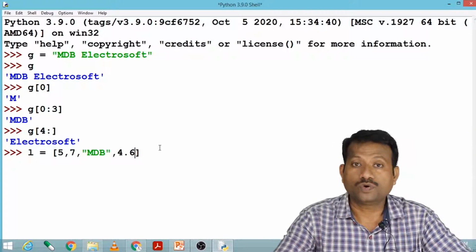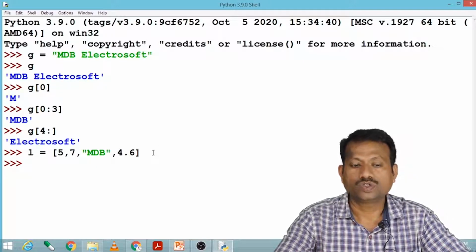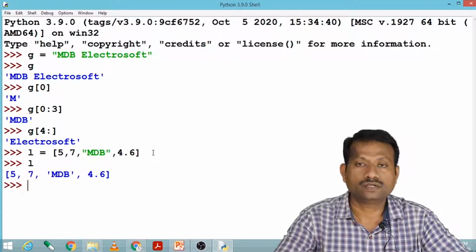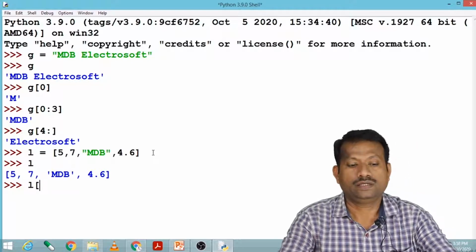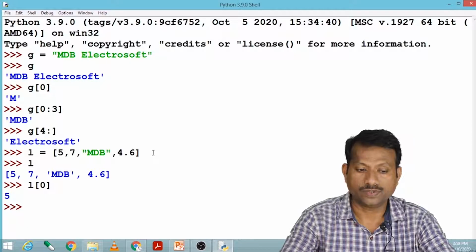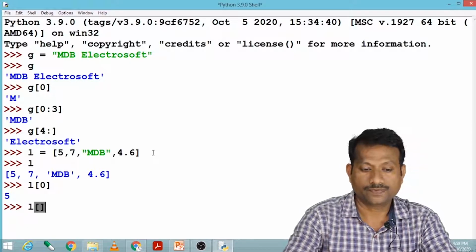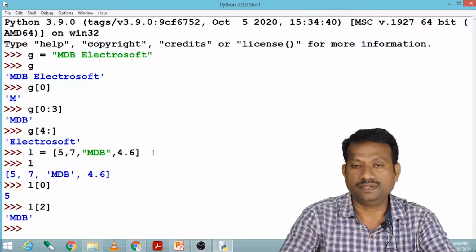So it has 4 elements. If I press L, I'll get all the elements in L. Suppose I say L in bracket 0, I'll get the first element, that is 5. Suppose I say L in bracket 2, I'll get this MDB.